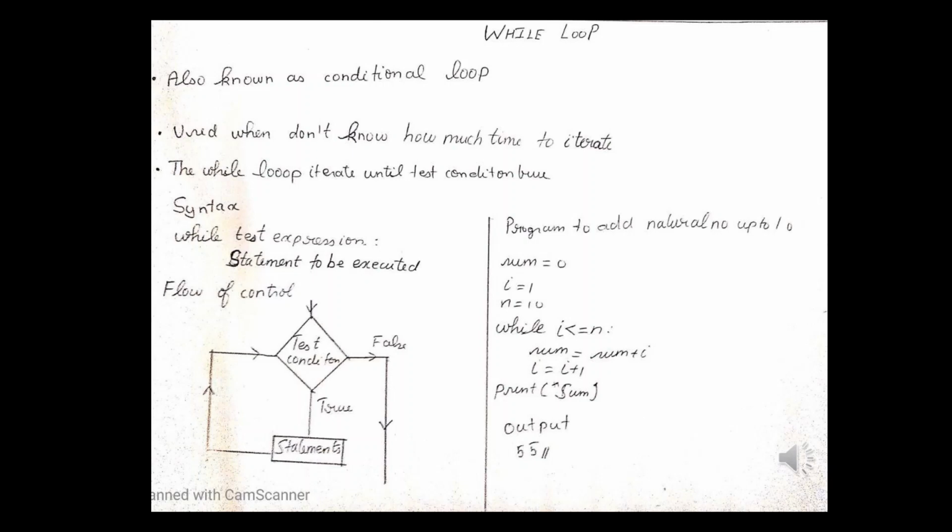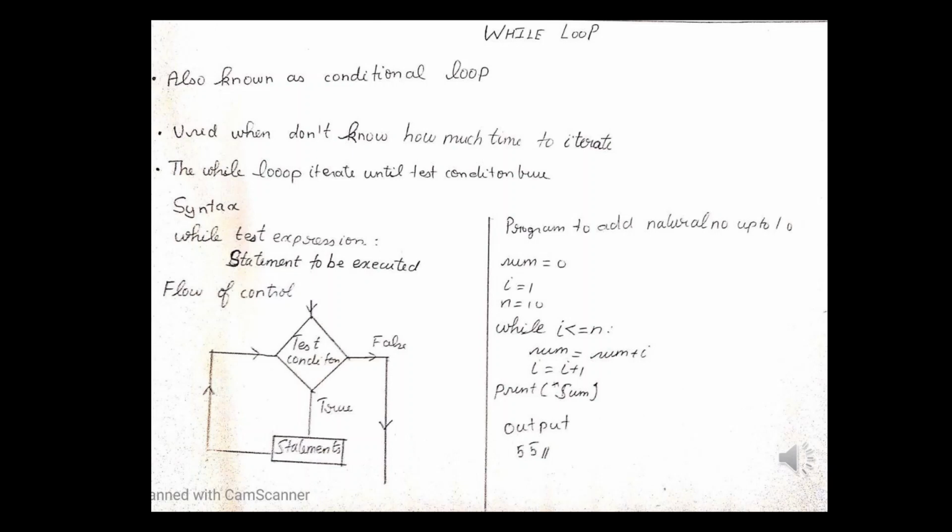The test expression, if it finds it true, it will go into the set of statements and execute it. If it is false, it will exit the loop. Now let's see the sample program with while loop. In this we are going to find the sum of the first 10 natural numbers.